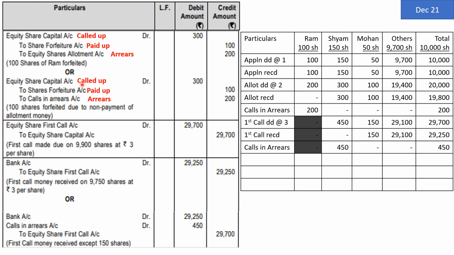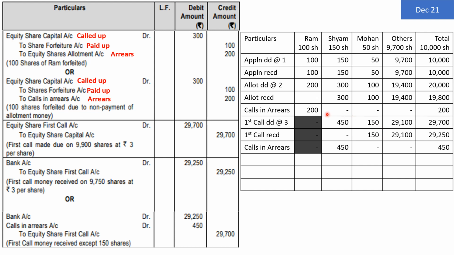So the entry will be: equity share capital account debit, 100 shares of Ram into 3 rupees called up, 300. To shares forfeited account by the amount paid up. Paid up amount is only application money, so 100. To calls in arrears by the amount of arrears, and Ram's arrears are rupees 200. So calls in arrears account also gets closed now, and another account gets created called share forfeiture account. So here you complete the position of Ram. Let us now look at Shyam and others.